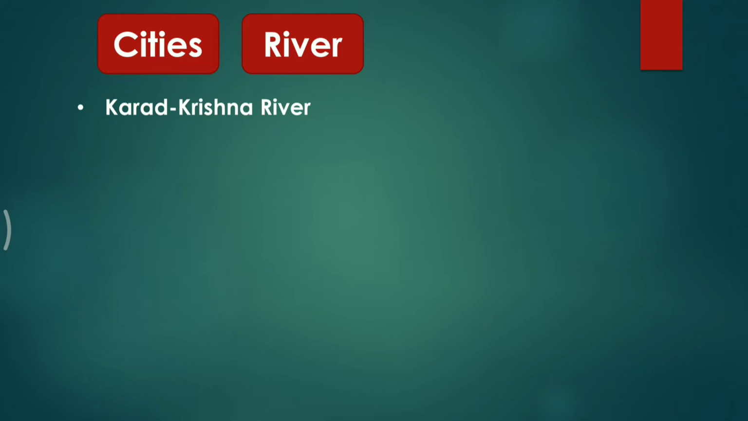Our first city is Karad, and it is located on the Krishna River. Karad is a city in Satara district in the southern part of the Indian state of Maharashtra, and its location is on the Krishna River. Next is Banki. It is located on the southern bank of the river Mahanadi, and its location is on the Mahanadi River.